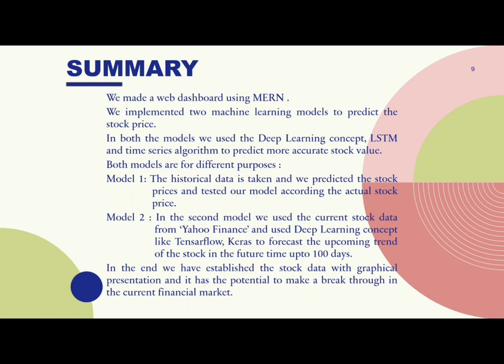Here we conclude by saying we made a dashboard using MERN. We implemented two machine learning models to predict the stock price. In both models, we used deep learning concepts, LSTM and a time series algorithm, to predict more accurate stock values. Both models are for different purposes. With the first model, we predicted the stock prices and tested our model against the actual stock price. In the second model, we used current stock data from Yahoo Finance and deep learning concepts like TensorFlow and Keras to forecast the upcoming trend of the stock in future time, up to 100 days.